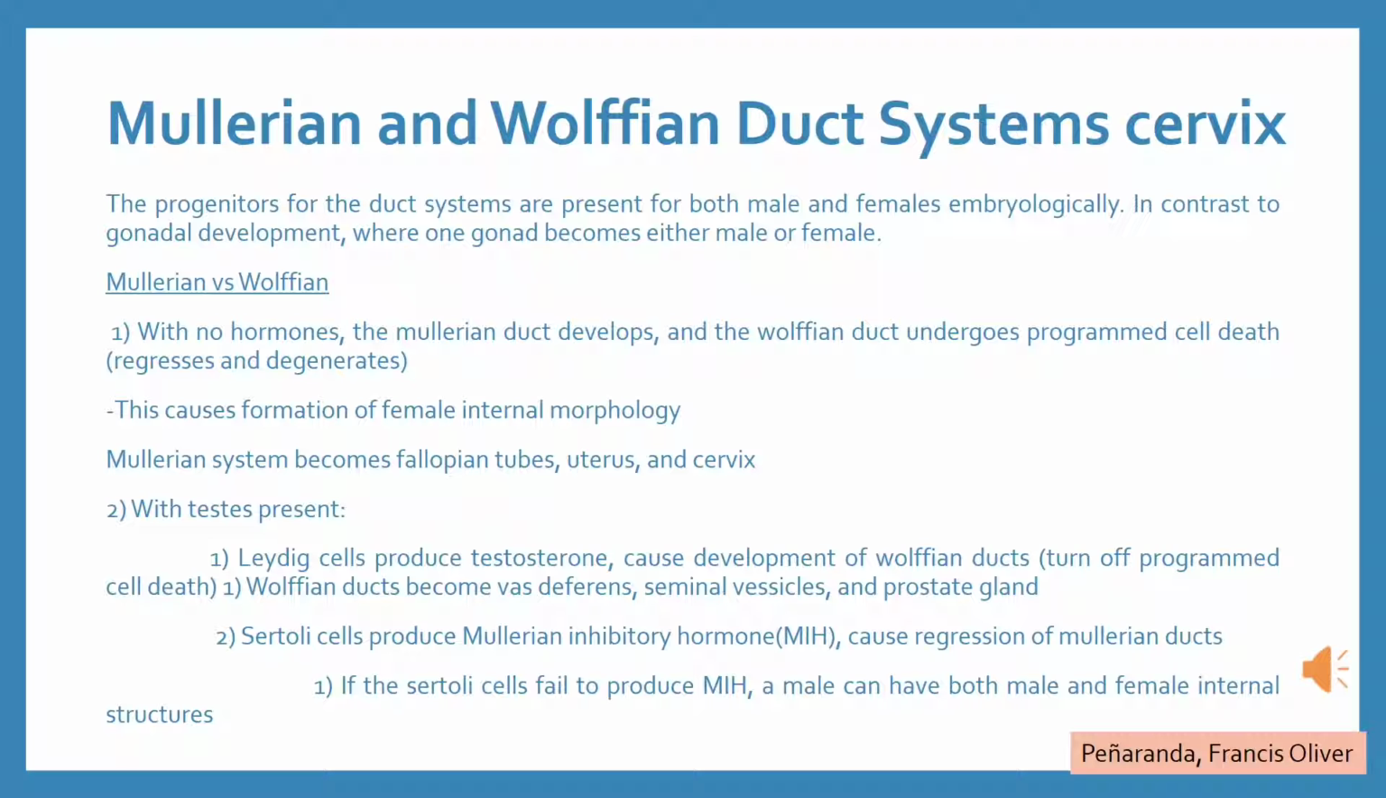Mullerian system becomes fallopian tube, uterus, and cervix. Second, with testes present, Leydig cells produce testosterone, causing development of the Wolffian duct and turning off programmed cell death. Wolffian ducts become vas deferens, seminal vesicles, and prostate gland. Sertoli cells produce Mullerian inhibitory hormone, causing regression of Mullerian ducts. If the Sertoli cells fail to produce MIH, a male can have both male and female internal structures.